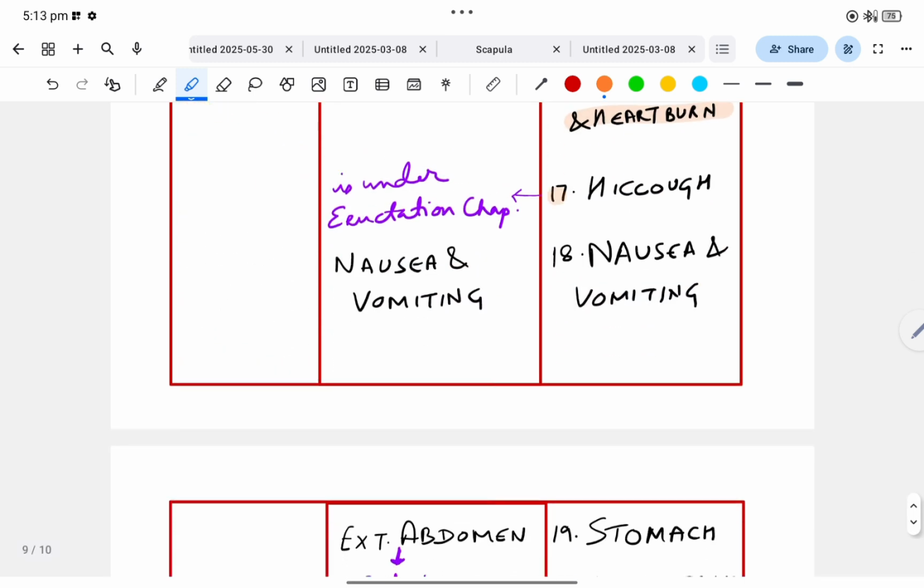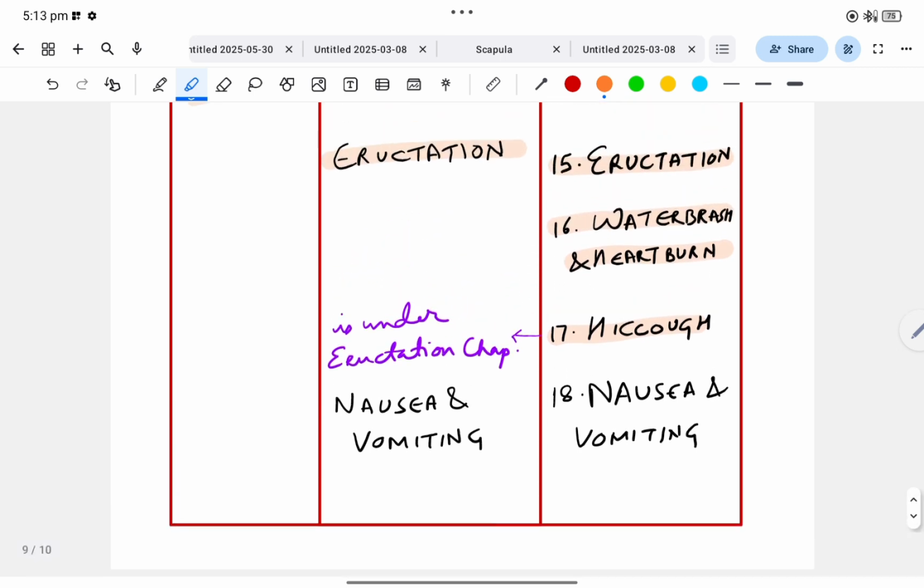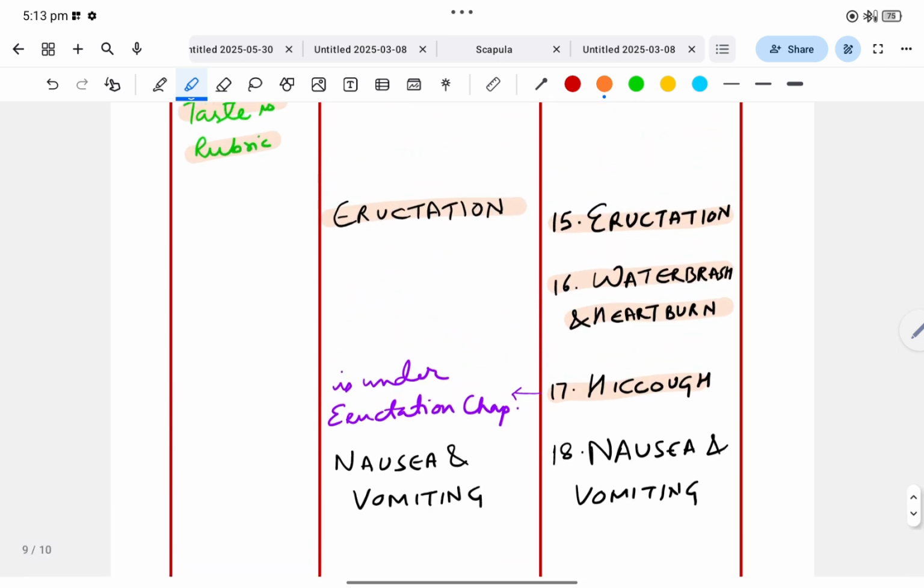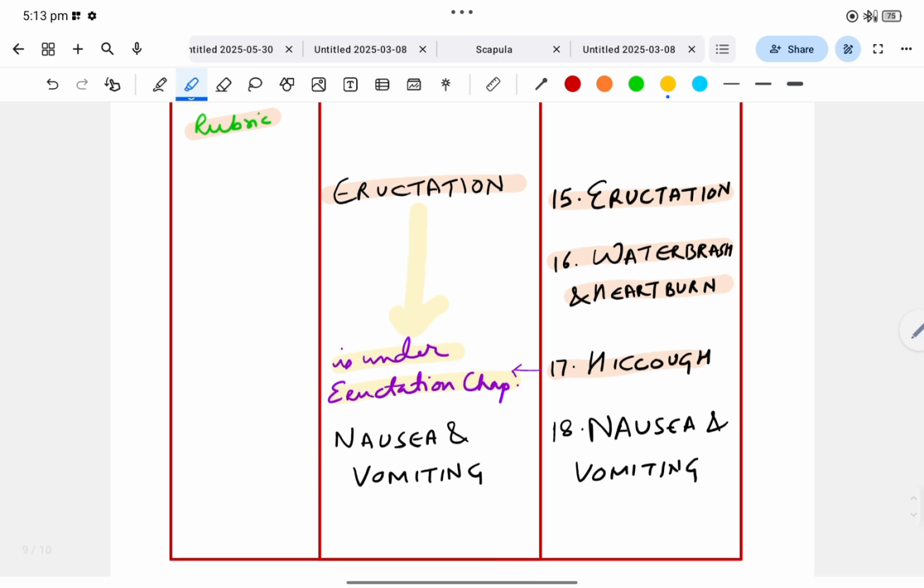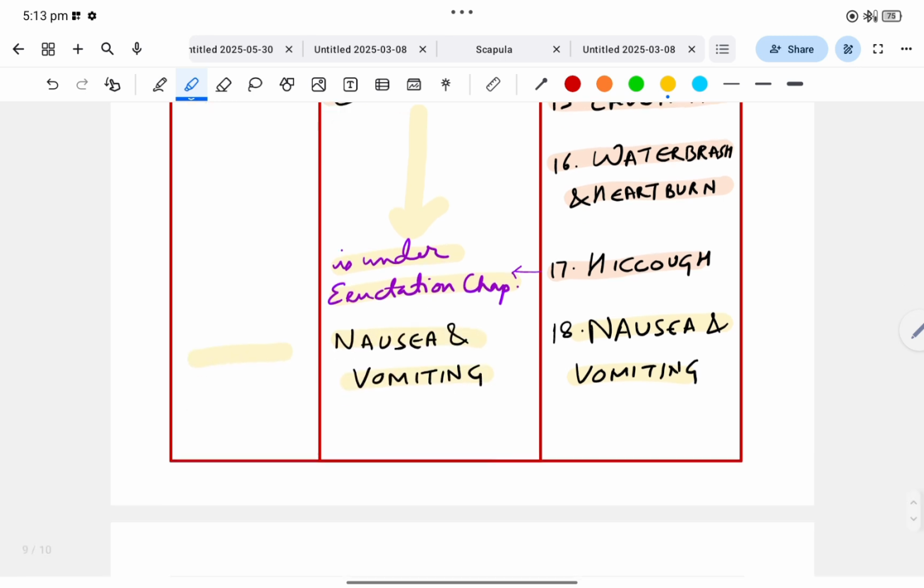Next 17th chapter is hiccup, which is present in BBCR, but this hiccup is under eructation chapter in BTPP. Then next is nausea, vomiting, same in BTPP and BBCR. No such chapter is there in Kent.